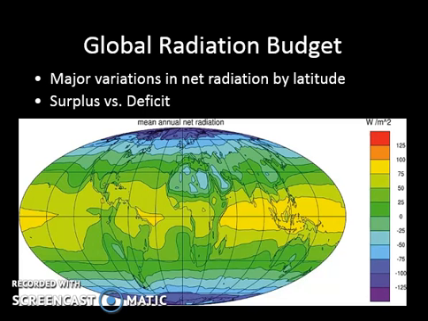Now, we have a deficit at the poles. Remember, above the Arctic Circle and Antarctic Circle, we have 6 months of light and 6 months of dark.